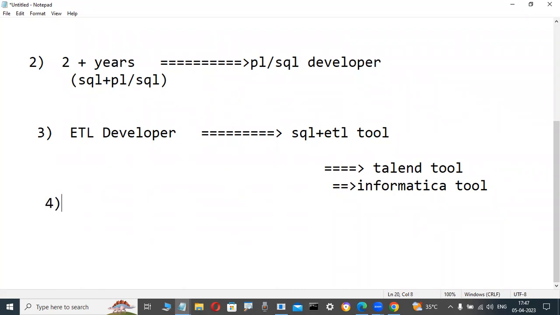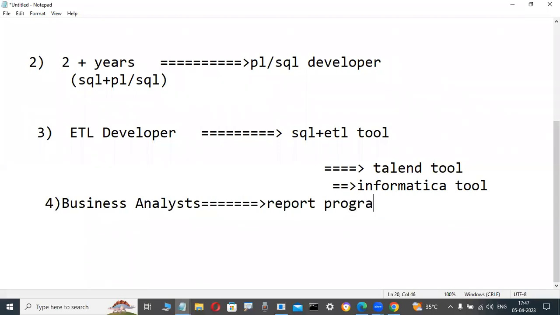Again, what types of developers are there in data warehousing technology? Report programmers. These are called business analysts actually. Many people have different terminology. Here I wrote report programmer, but business analysts are also called report programmers. These programmers' jobs are very easy compared to ETL programmers. That's why nowadays many people are interested in learning Power BI tools.